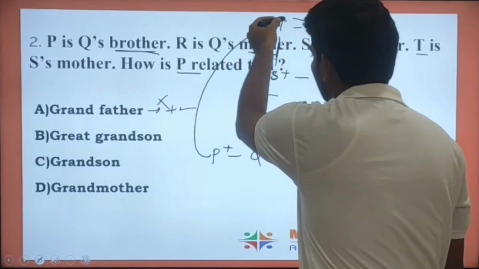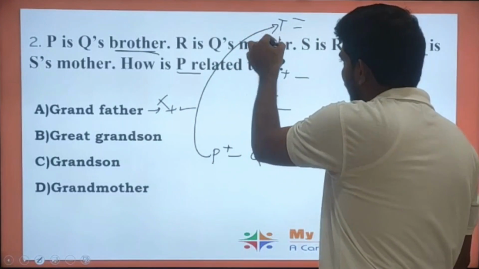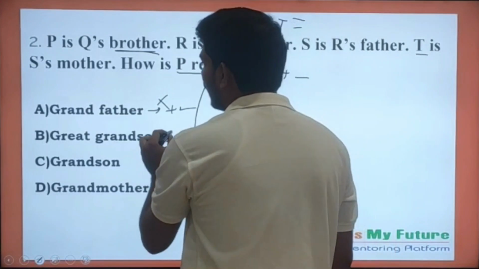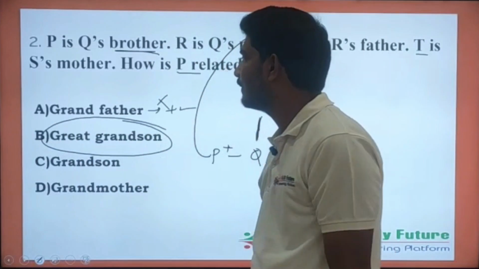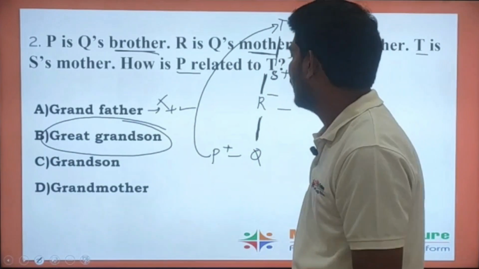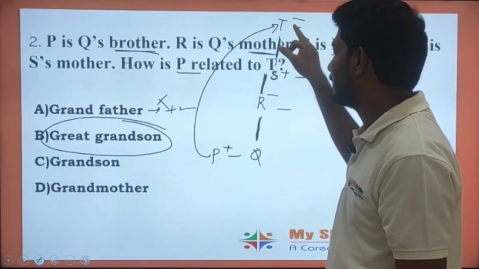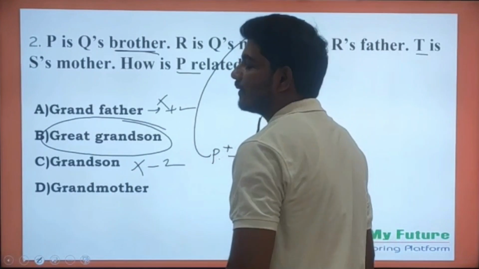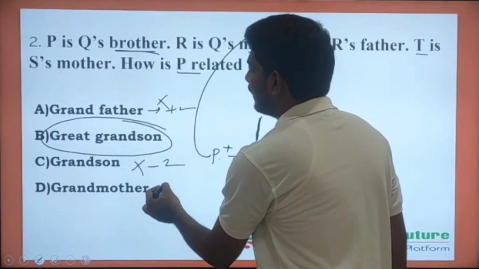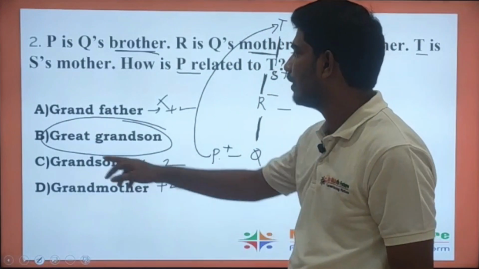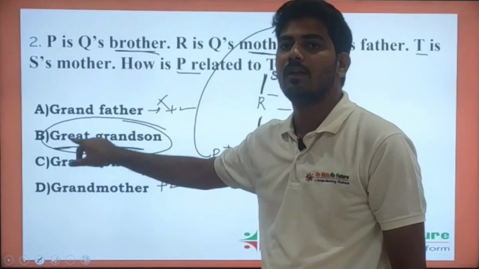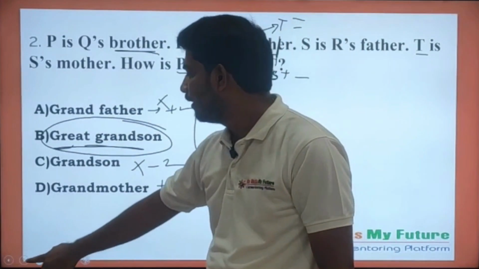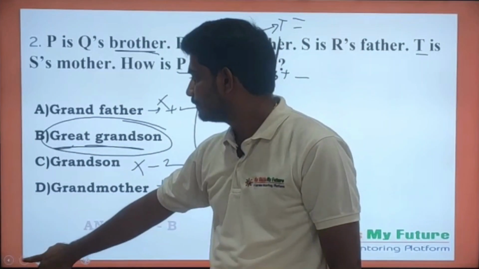Why? Because my answer will have a generation gap of 1, 2, and 3. With a generation gap of 3, only one option is present, that is great grandson. So P will be great grandson to T. And this is also not the answer. Why? Because grandson will be at -2 generation and grandmother will be at +2 generation. So the only option satisfying the given data is option B. I hope we understand this problem. Next, move to the next problem.